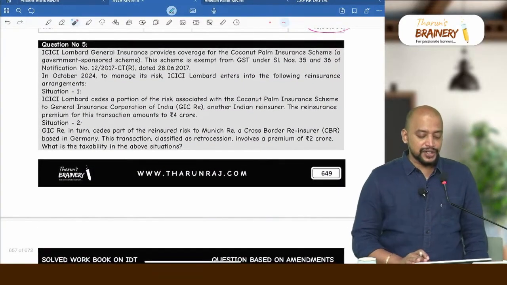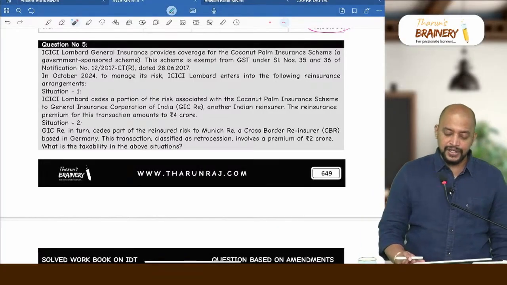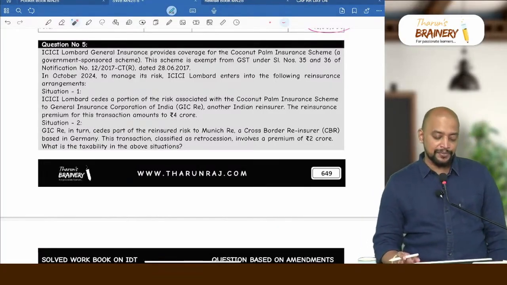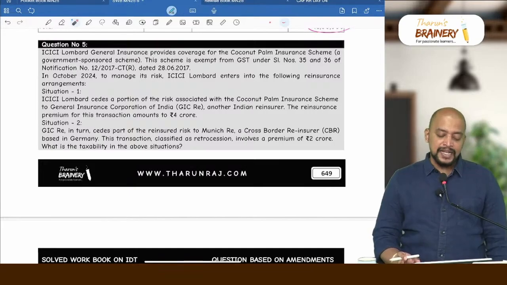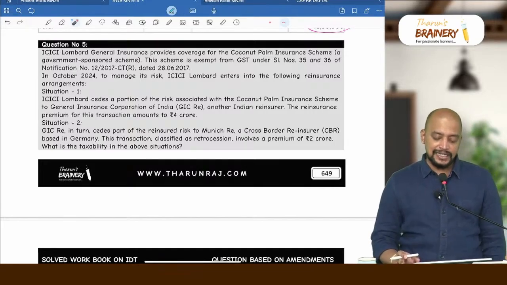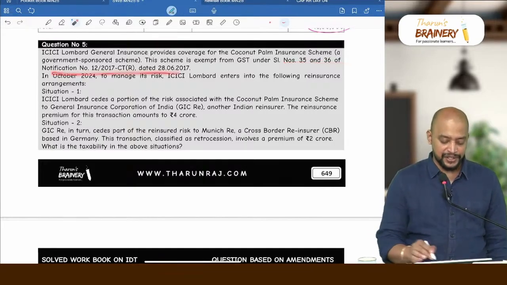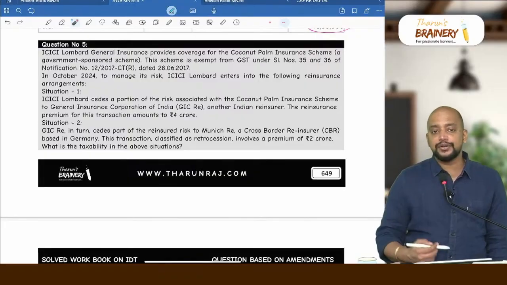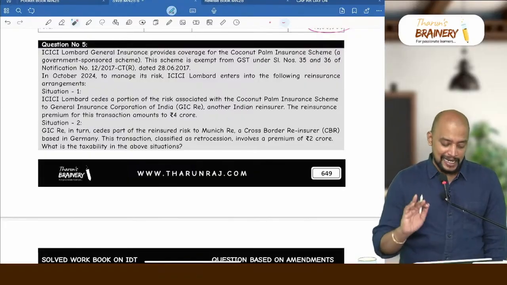ICICI Lombard General Insurance provides coverage for the coconut palm insurance scheme, a government sponsored scheme. The scheme is exempt from GST under serial number 35 and 36 of the notification. And this is a government notified scheme, therefore that insurance is exempted.